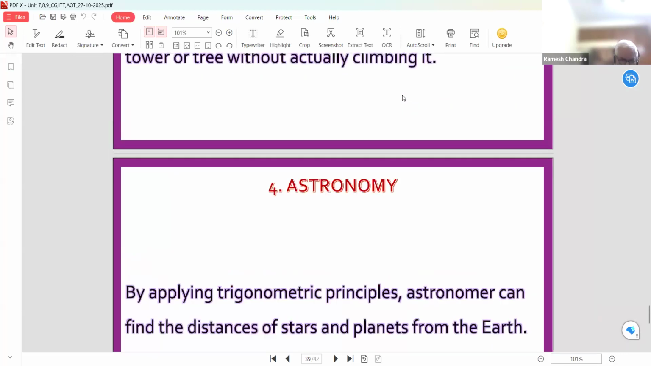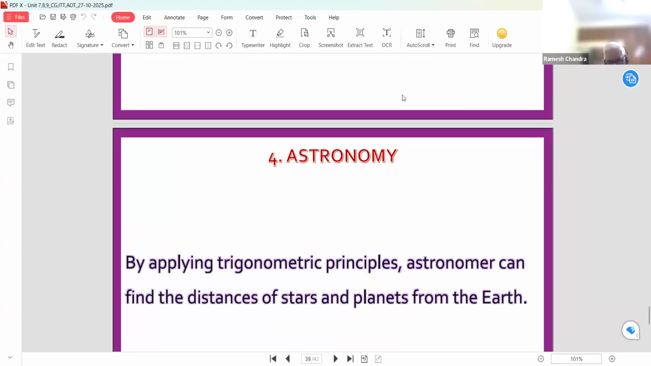Now in astronomy, by applying trigonometric principles, astronomers can find the distance of stars and planets from the Earth.